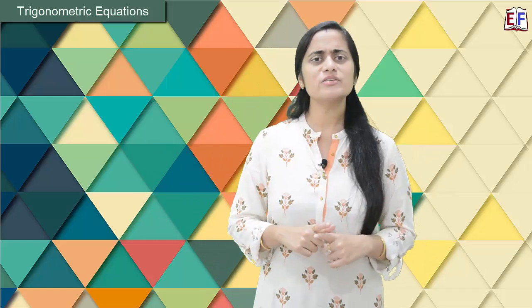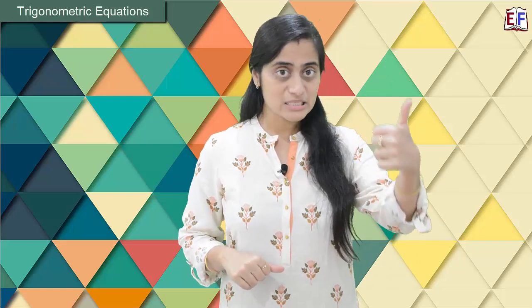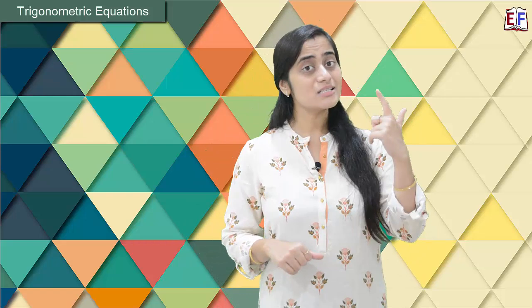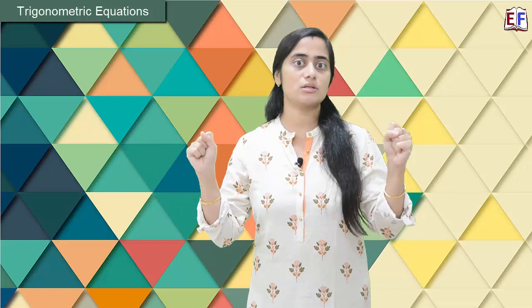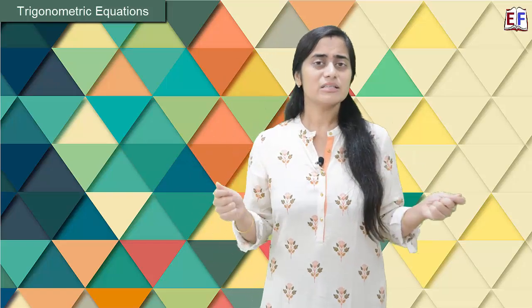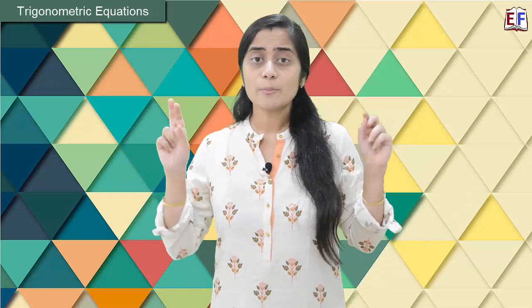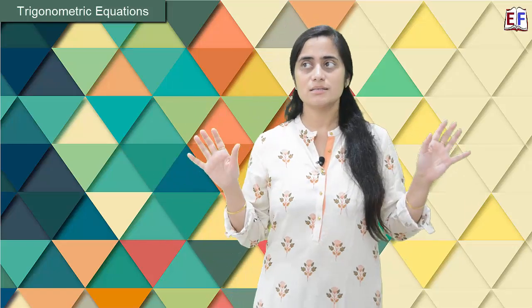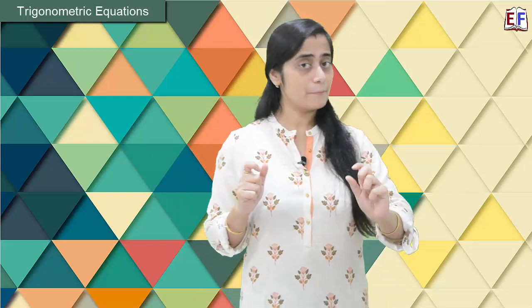Any trigonometric equation will have two types of solution. One is a principal solution, the other one is a general solution. What's principal? The word principal means special, specific. For example, in your school, your principal sir or ma'am is special, right? They have their own importance. They are very specific, right?